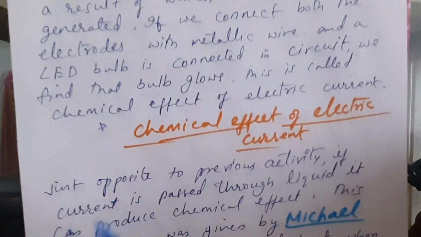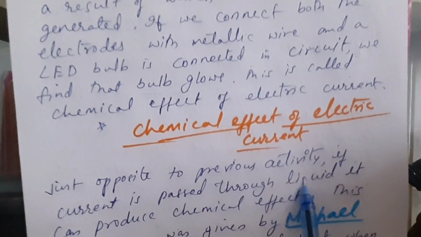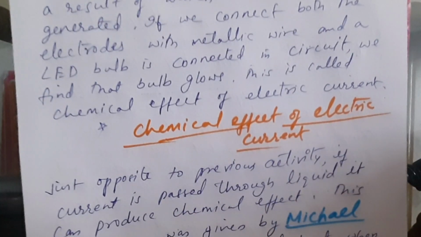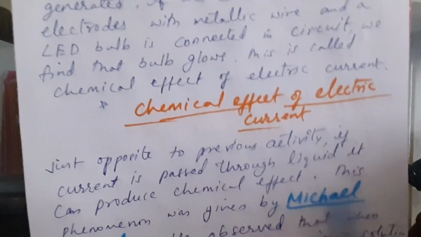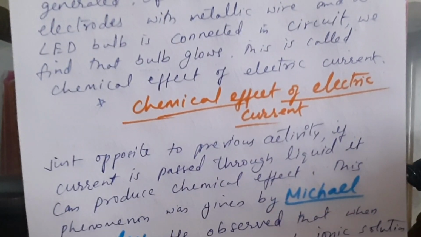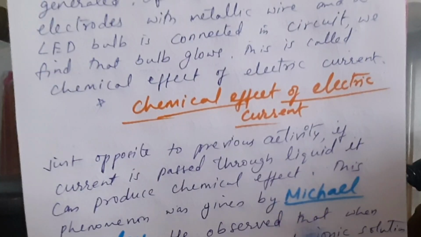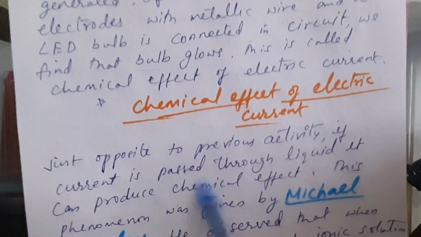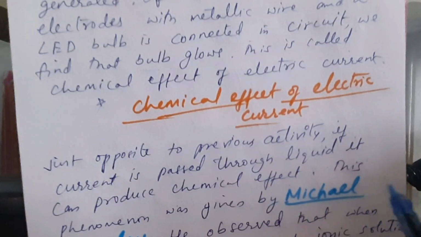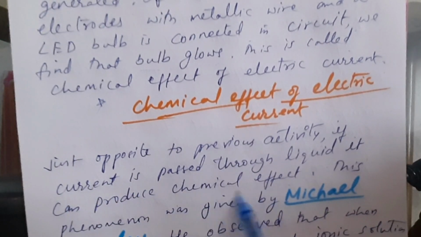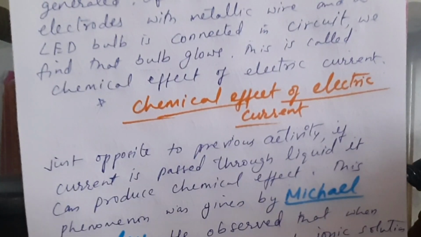Now the next one, chemical effect of electric current. Just opposite to the previous activity, if the current is passed through a liquid, it can produce a chemical effect. This phenomenon was given by Michael Faraday. He was another scientist. He also explained what happens when electric current is passed through a chemical. In the previous case, chemicals caused the current to generate. Here we are passing current through chemicals. This was given by Michael Faraday.